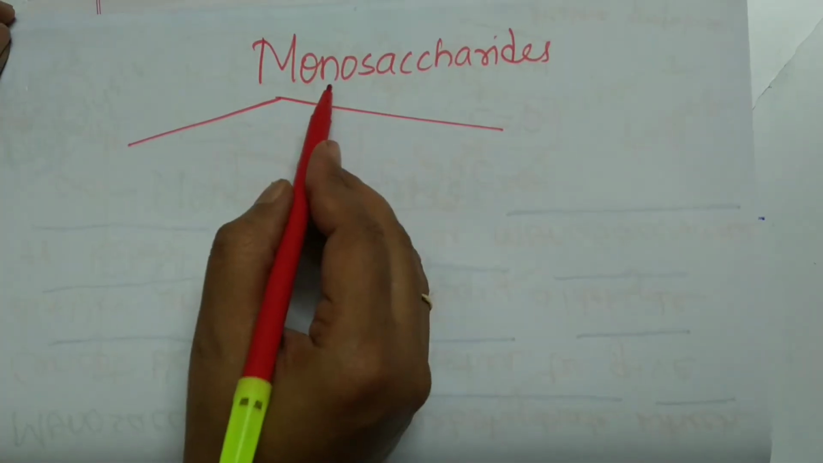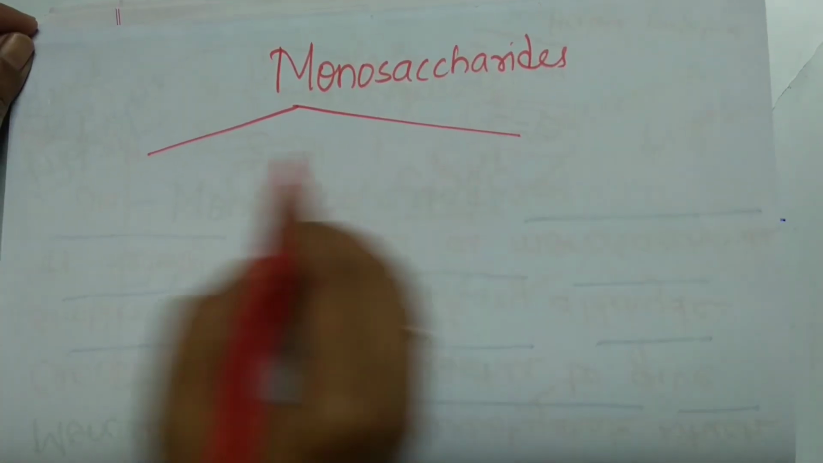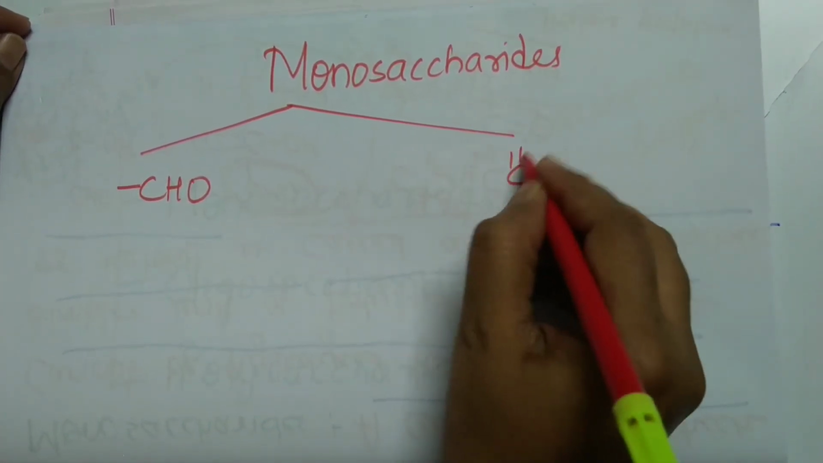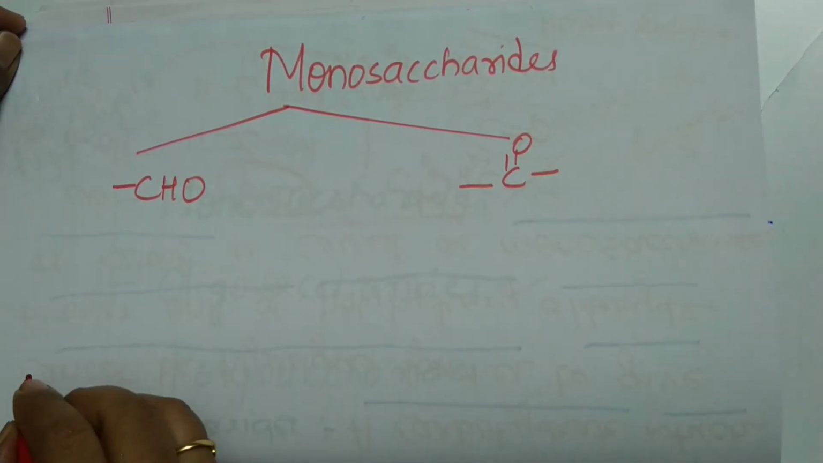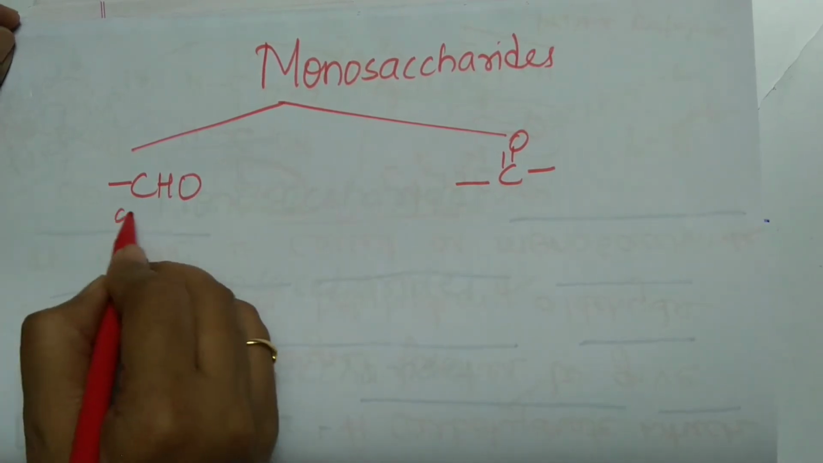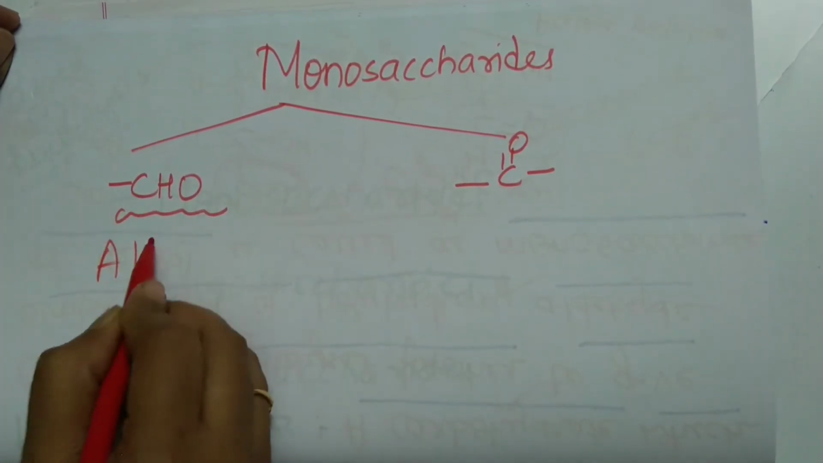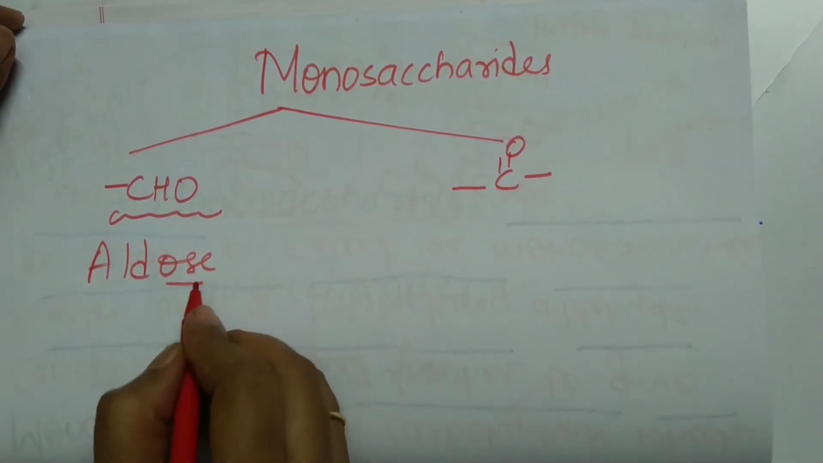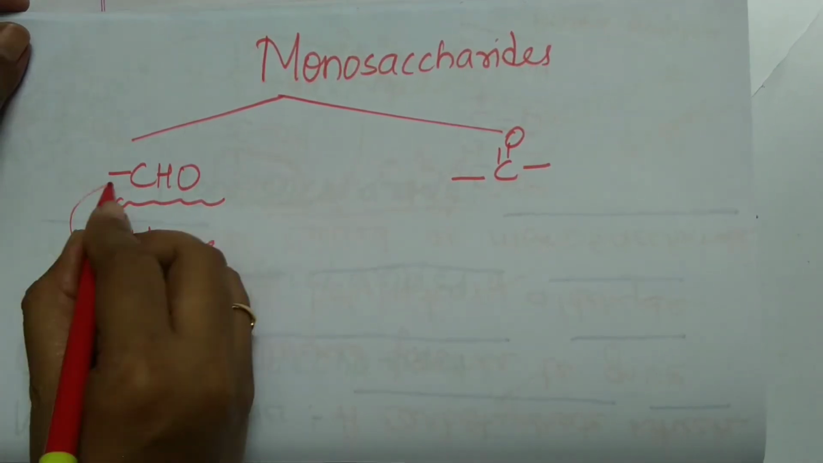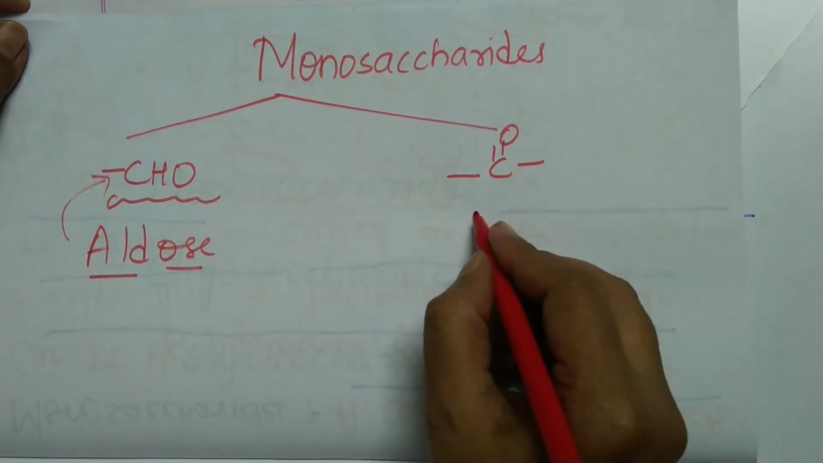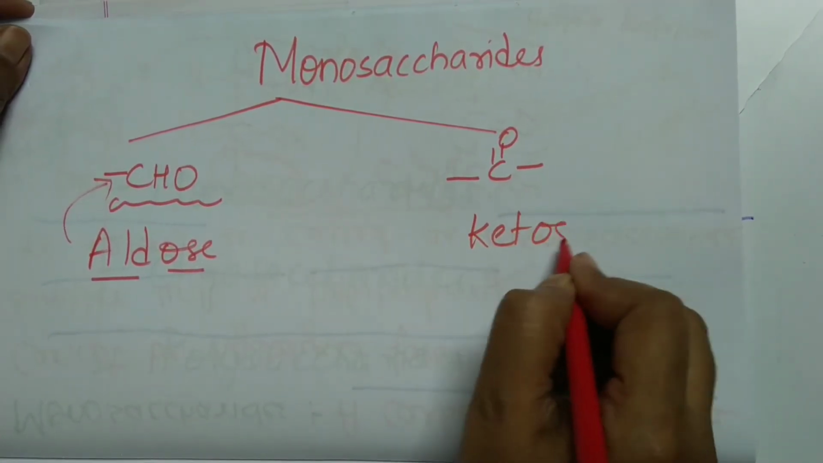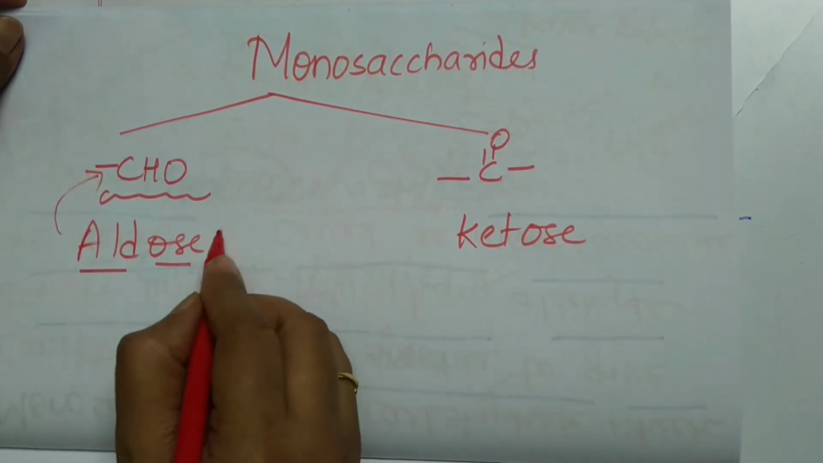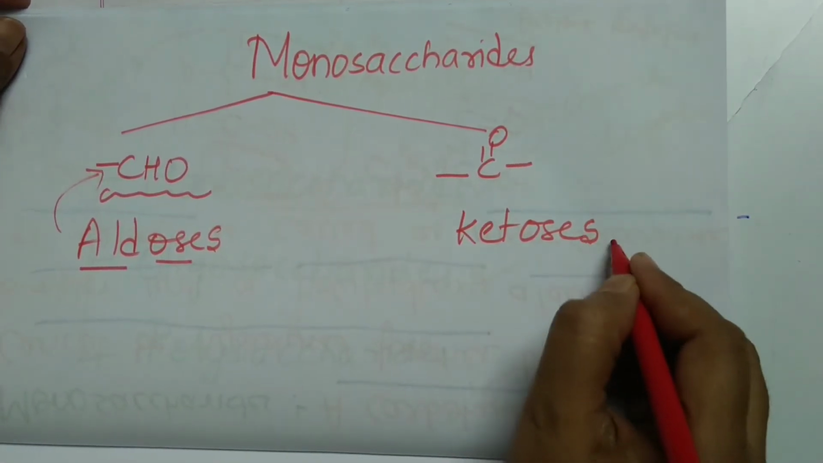So monosaccharides can be of two types: a monosaccharide having an aldehydic group, and a monosaccharide having a ketonic group. A monosaccharide having an aldehydic group is called an aldose. Ose is the suffix given to carbohydrates. Ald refers to the aldehydic group. So this should be called a ketose. So monosaccharides can be of two types, aldoses and ketoses.